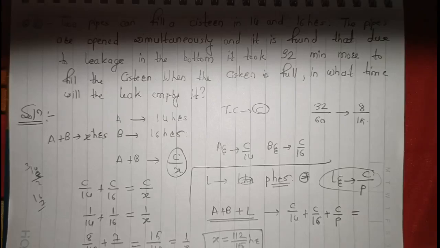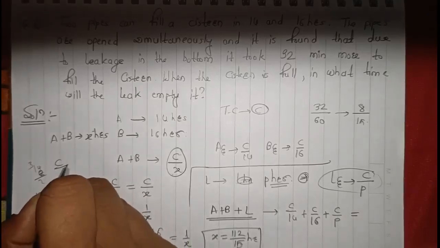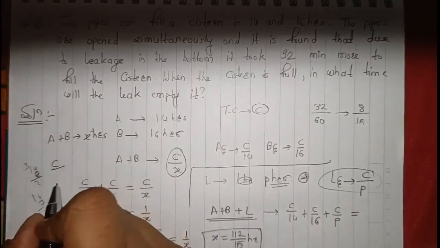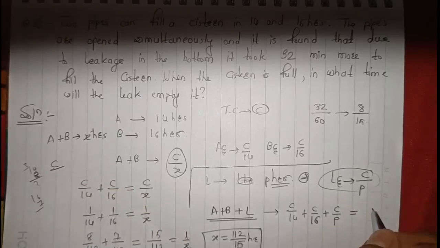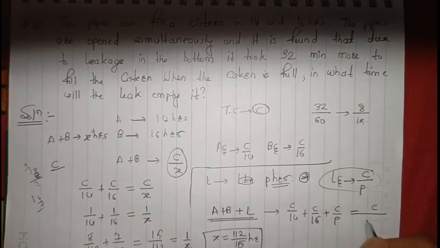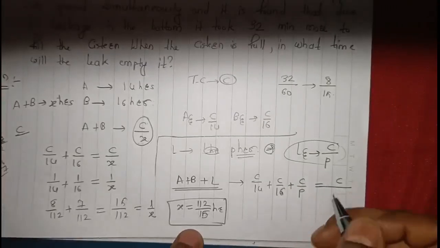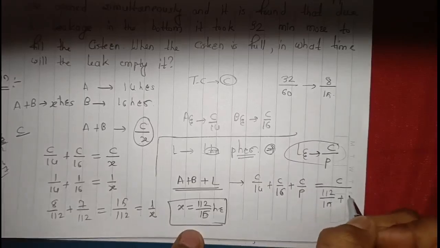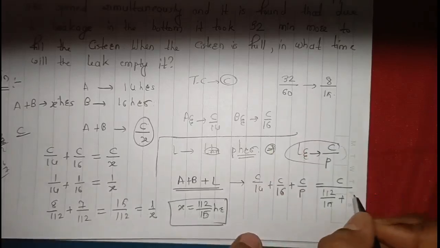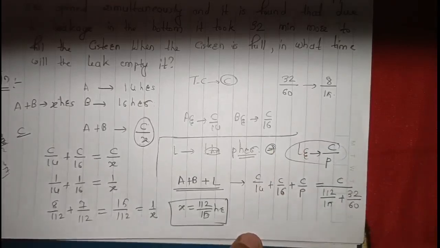C upon, initially it was x, so total hours are 112 upon 15 plus 32 minutes, which is 32 upon 60.